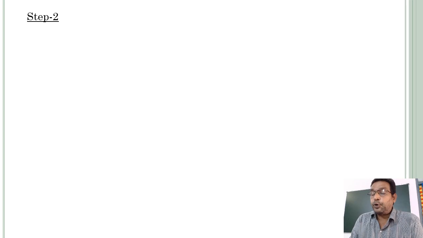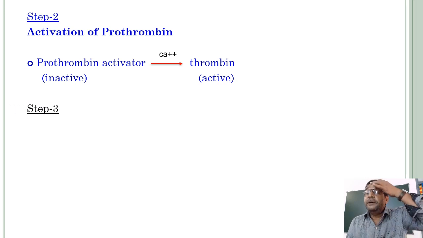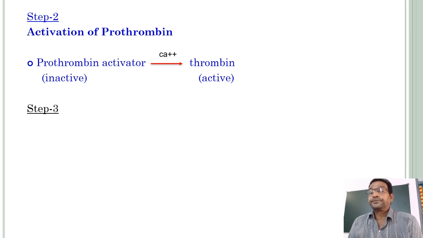Next, step 2, activation of prothrombin. Prothrombin is converted to thrombin.